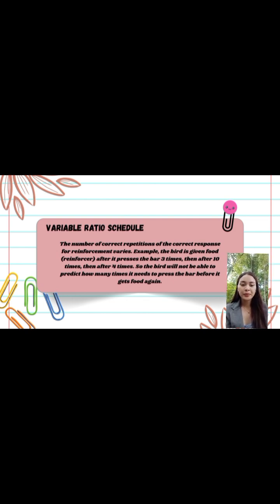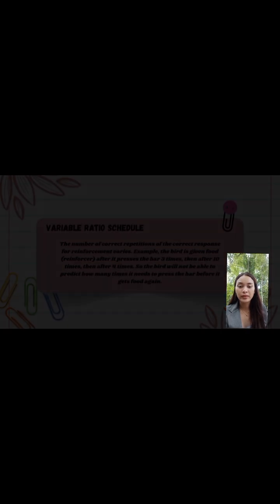This produces a high and steady rate of responding with no predictable pause, because the individual never knows when the response will be reinforced, so they tend to respond consistently. For example, a bird is given food after it presses the bar 3 times, then after 10 times, then after 14 times. The bird will not be able to predict how many times it needs to press the bar before it gets its food.